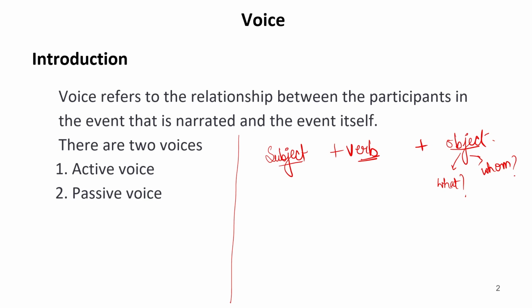So this speech that we use to write or say, this sentence structure, this narration is voice. Voice is of two types. One is active voice and the other is passive voice. Suppose the sentence is written in simple tense, or you can say the sentence is written simply according to the rules of tenses and the basic structure of the sentence, that is subject plus verb plus object, or subject plus helping verb plus main verb and object. This type of sentence is known as active voice.